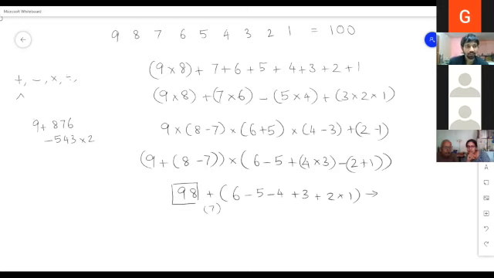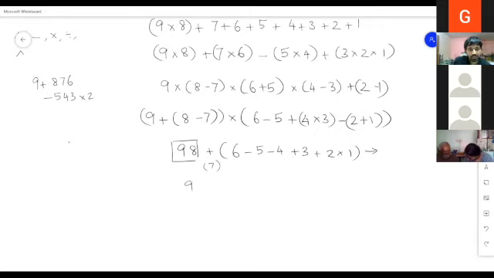Okay, so I also have two answers. One answer was this. So this was very clever. You just got 98 into 1 plus 2. Again, unfortunately, there was a 3 that was missing. But I'm sure you can find a way to insert the 3 here somehow, and you should be able to get the answer. For example, you have inserted the 3 after that.